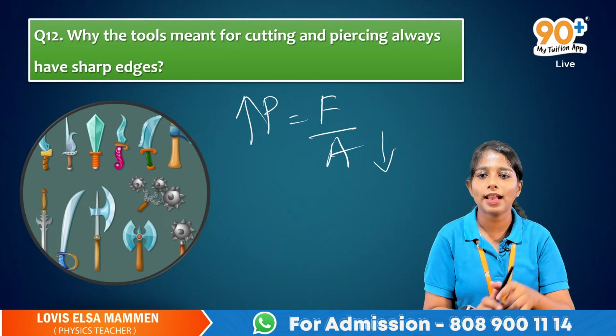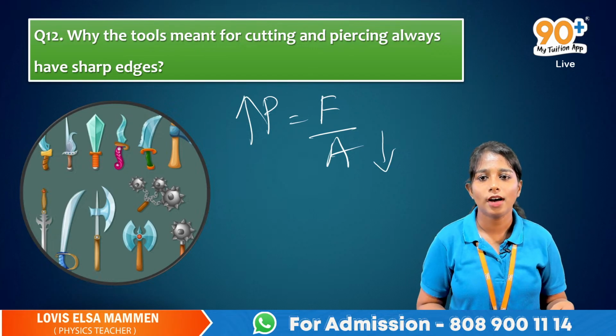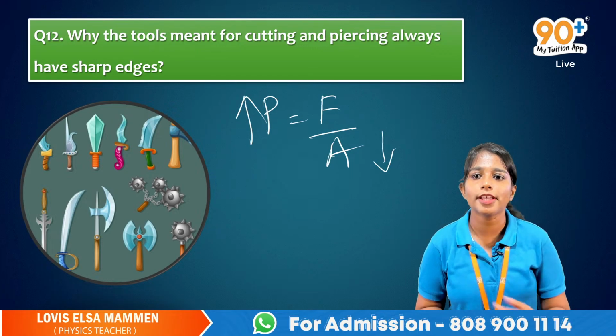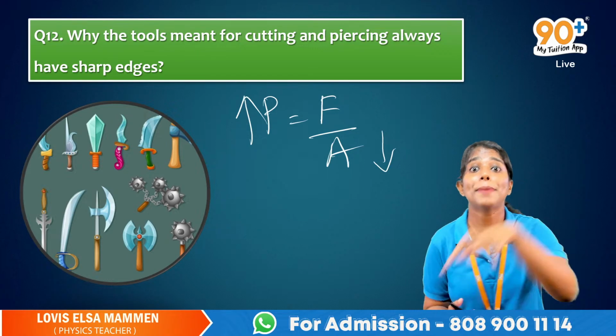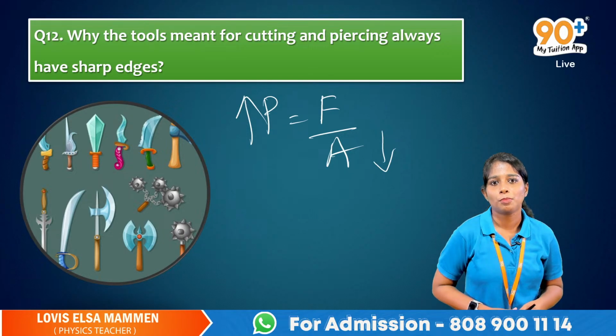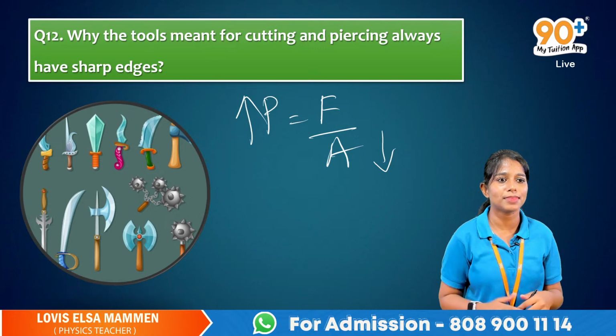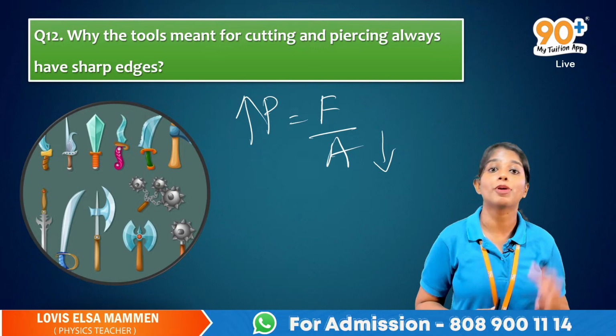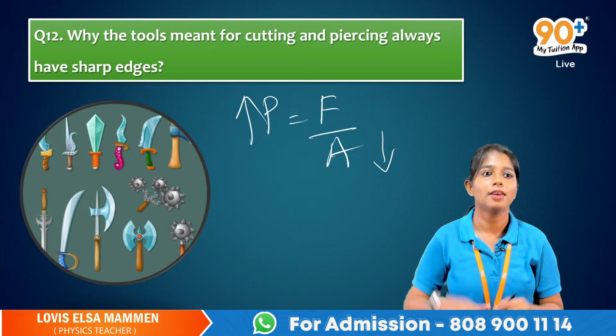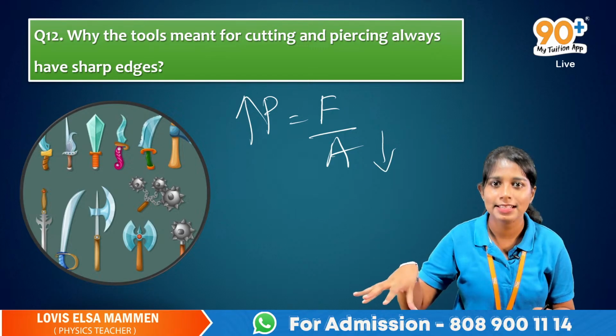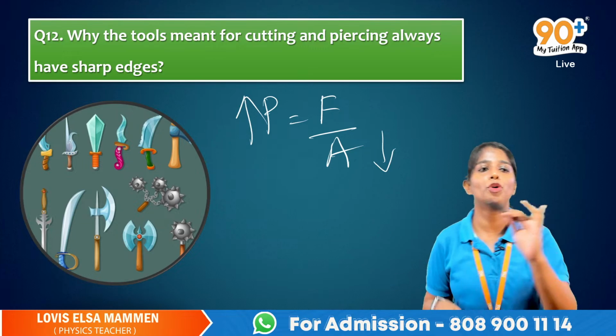അങ്ങനെ പ്രഷർ കൊടുത്താലല്ലേ ഇവരൊക്കെ കട്ട് ചെയ്യത്തുള്ളൂ. ആണോ? എന്തിനാ നമ്മൾ കട്ടിംഗ് ടൂൾസ് യൂസ് ചെയ്യുന്നത്? In order to cut something. Okay, so more pressure is needed. You need to cut an apple. You need to cut something, so you need more pressure. So how can you provide more pressure? By making that area less. area less ആക്കിയാൽ more pressure കിട്ടും.